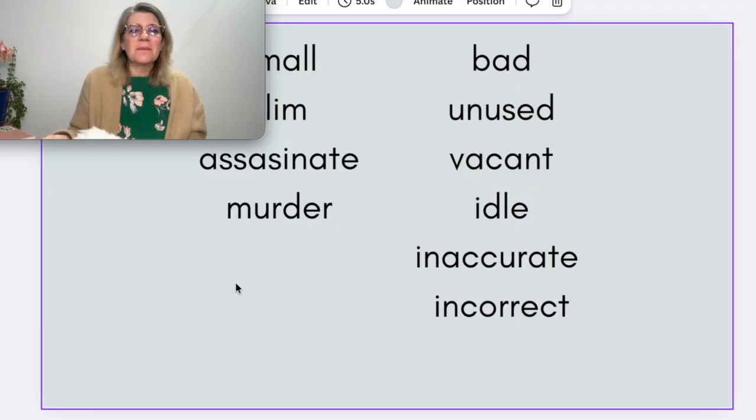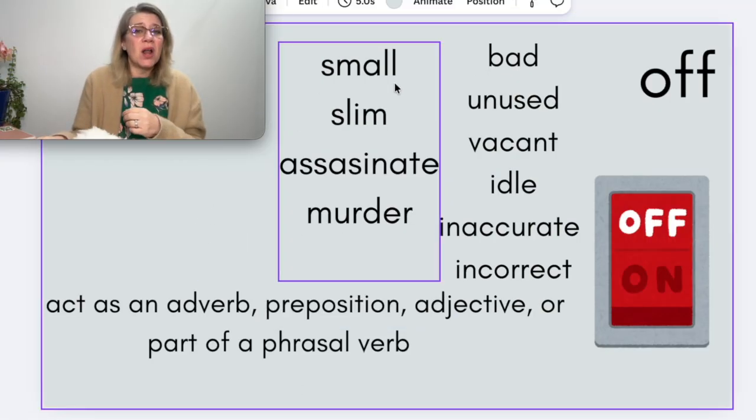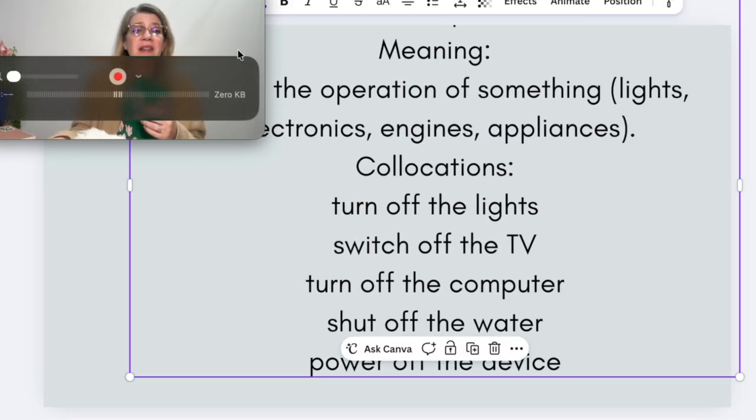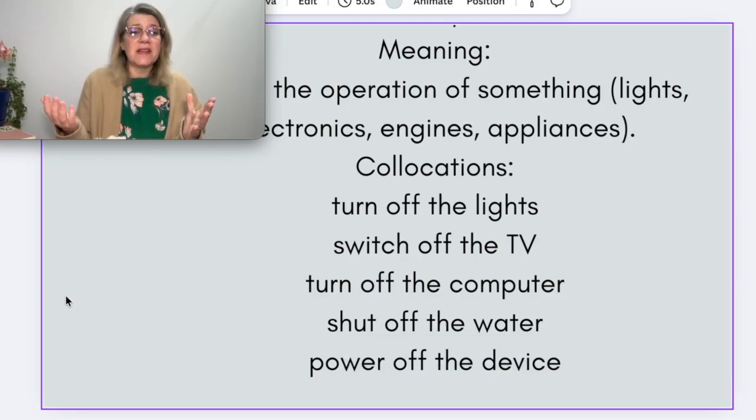Sometimes off can mean small or slim. As a verb, in a slang sense, it can mean to assassinate someone or to murder them. So if we're talking about turning or switching things off and on, this is a phrasal verb, to turn off. It means to stop a machine or a device. We have turn off the lights, switch off the TV, turn off the computer, shut off the water, or power off the device. Power off is very similar to power down.